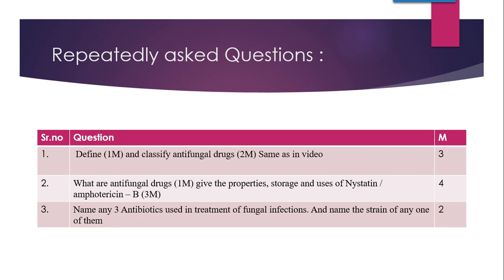The properties, storage and uses of both these antibiotics, nystatin and amphotericin B, which belong to the polyene antibiotics, are given in detail in the antibiotics chapter. So we will do this descriptive part in the antibiotics chapter.